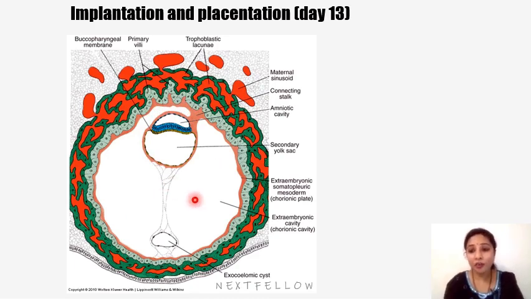And we see the formation of the secondary yolk sac, where a part of the yolk sac gets pinched off. It gets separated from the developing yolk sac, and we can see this cyst is called the exocoelomic cyst, which is a temporary structure.